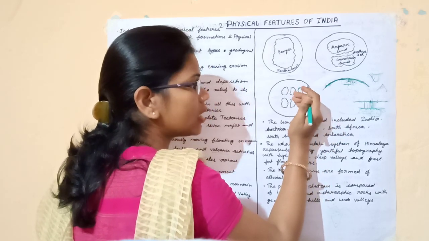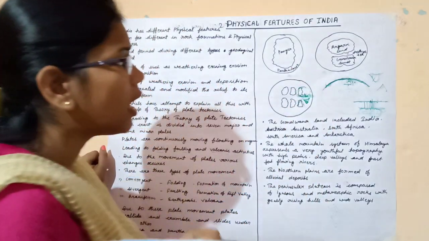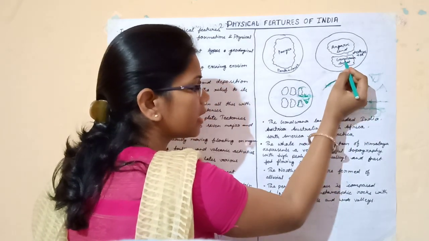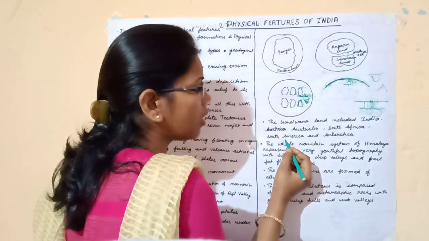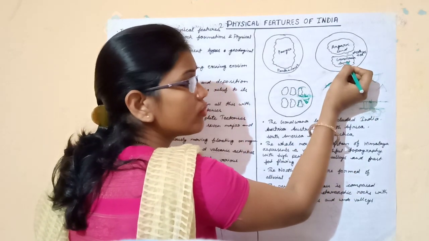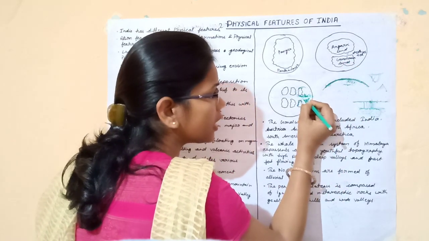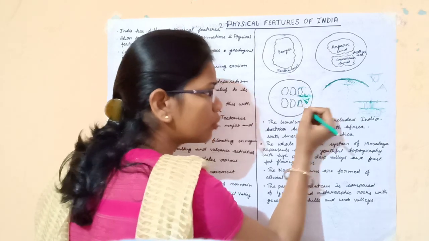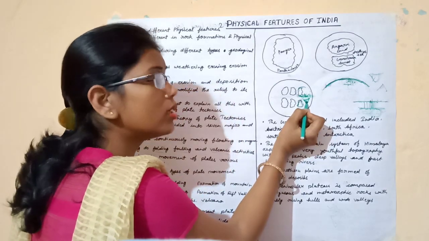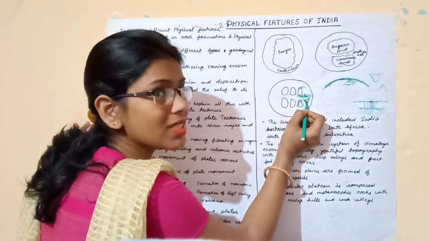After that these continents drifted, and Gondwana land, concentrate here, India, Australia, South Africa, South America and Antarctica are parts of this Gondwana land. This part of India was part of the Indo-Australian plate.